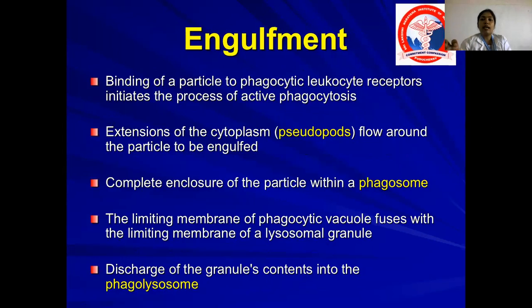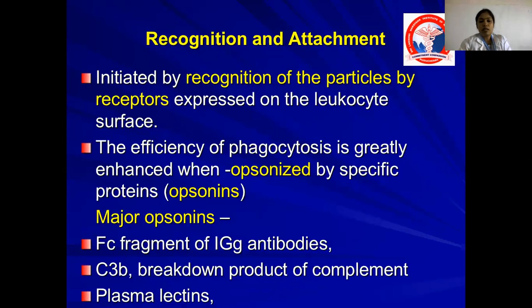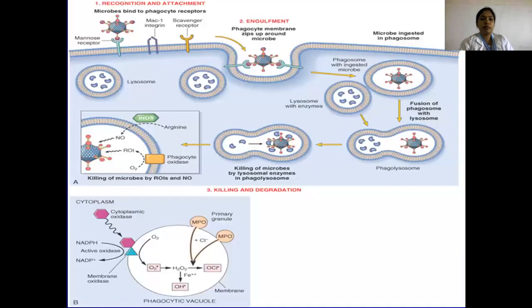These are called opsonins and the process is called opsonization. Opsonins are the elements which coat the bacteria and make them a tasty target for the WBCs: the Fc fragment of immunoglobulin, the C3b, C4b, C5b breakdown products and plasma lectins. So there are certain opsonins present on the surface of bacteria which bind to the surface of WBCs. After binding, what happens?